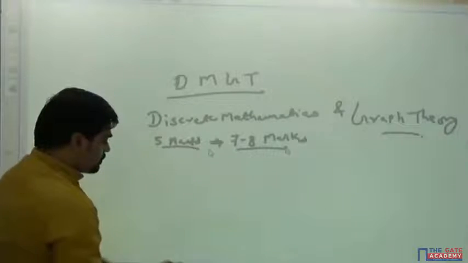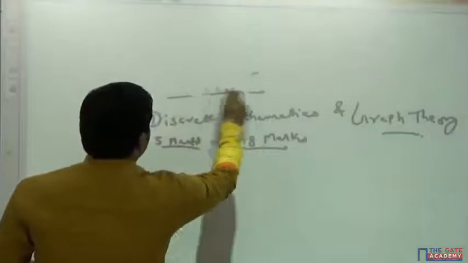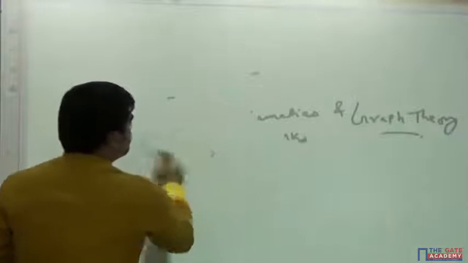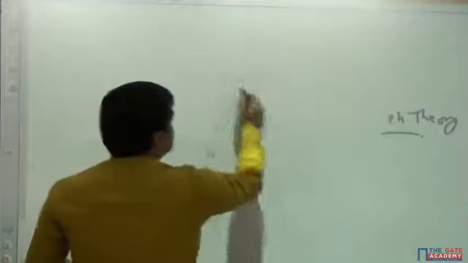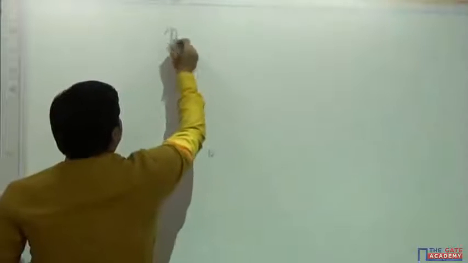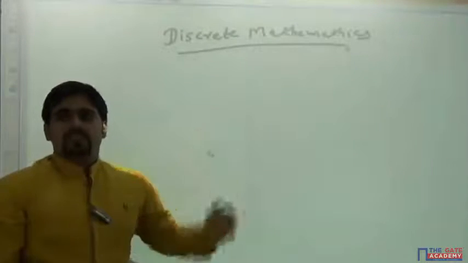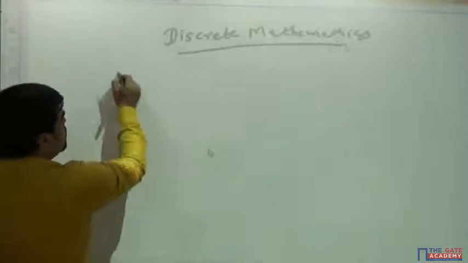Now, I'll try with the fundamentals of the subject and then we'll start. Now we are talking about discrete mathematics. If I look at the syllabus of discrete mathematics, it deals with the set theory concept.